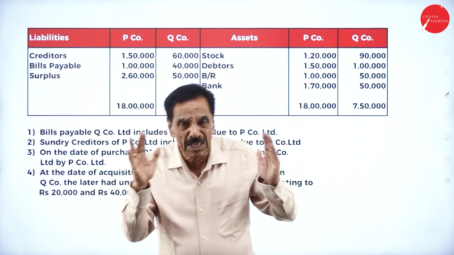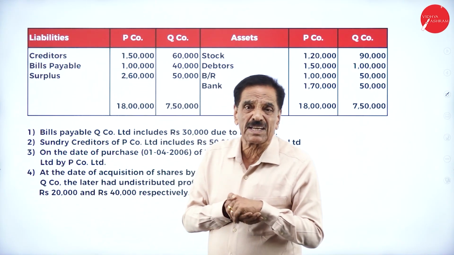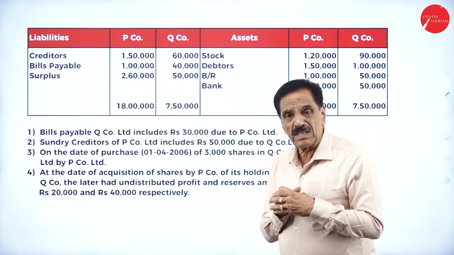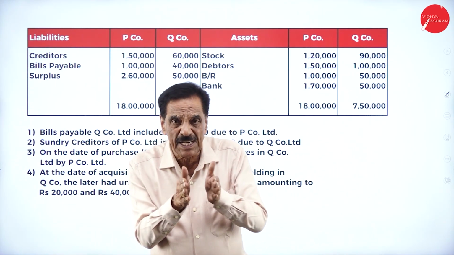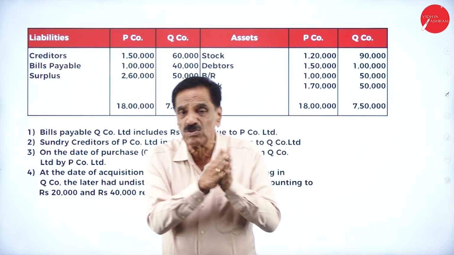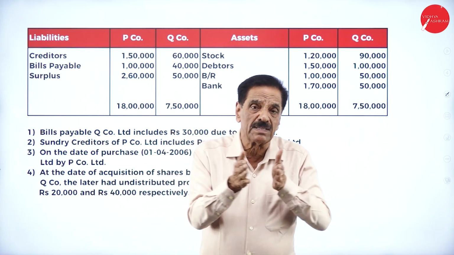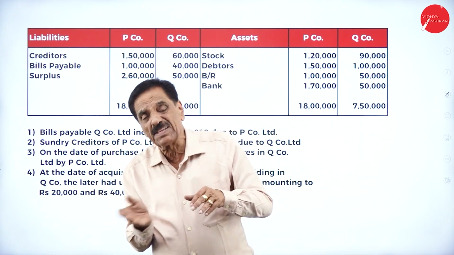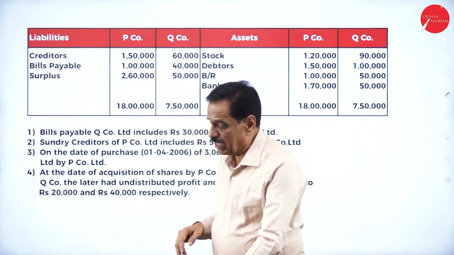When they become one and the same, the question of BR and BP does not arise at all because they are one and the same. Then what to do in the balance sheet? Add BP, deduct 30,000; add BR, deduct 30,000. So there is no question of BR and BP when they are consolidated. Before that, they are the debtor and creditor. Now the question of BR and BP does not come.